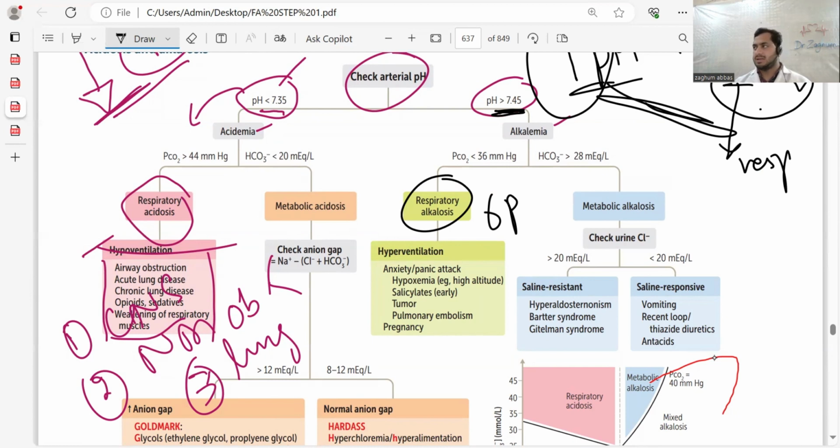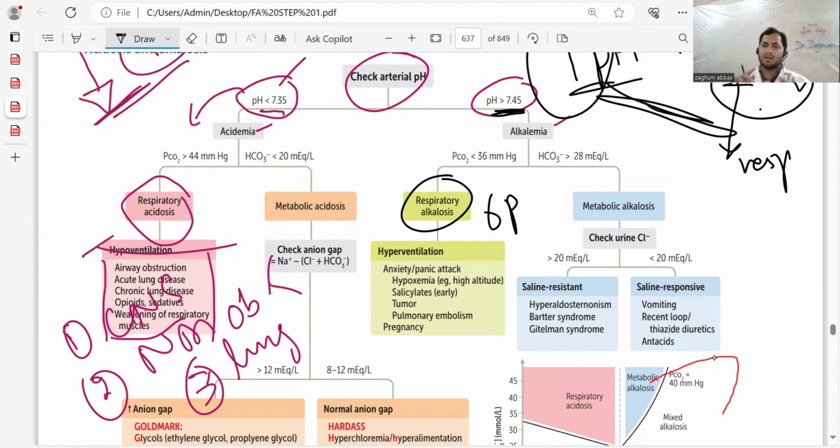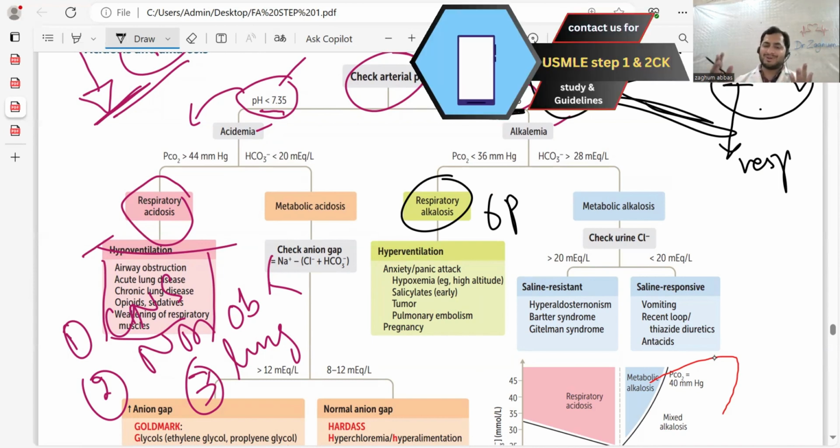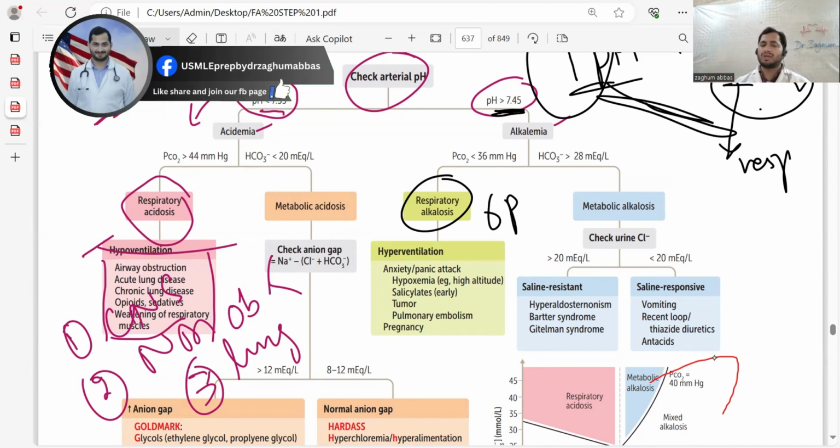Even patients stuck in an elevator can also have hyperventilation and anxiety. So guys, there are 7P. Panic attack, pahadi, high altitude, pill, salicylate, thoda, like tumor, and pulmonary embolism, pregnancy, pneumonia, like that. So that is respiratory alkalosis. In one word, we can say hyperventilation.